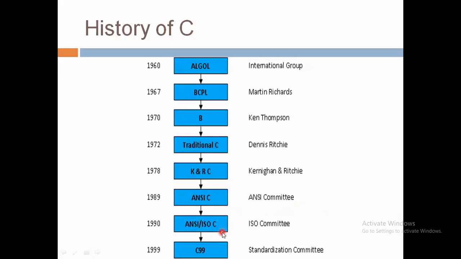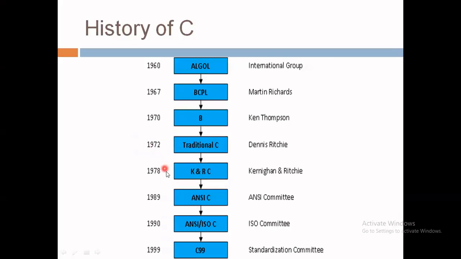After that, the C89 or C90 standards came during the 1990s, and lastly the C99 standard, the next revision, was published in 1999, which introduced some new features like advanced data types and other changes. So actually we can say this is the starting point of C language.